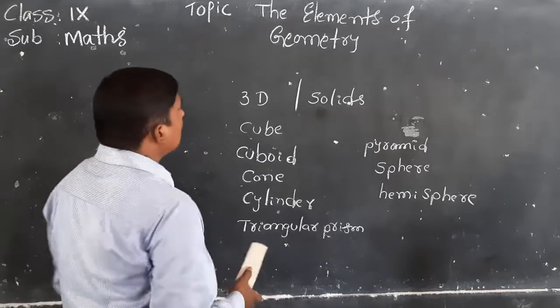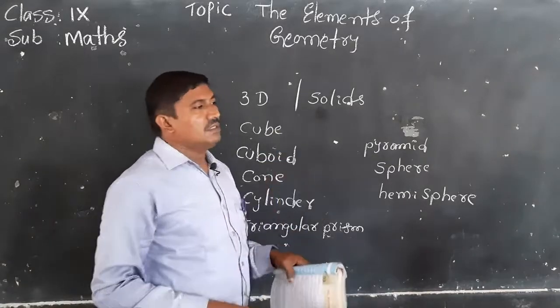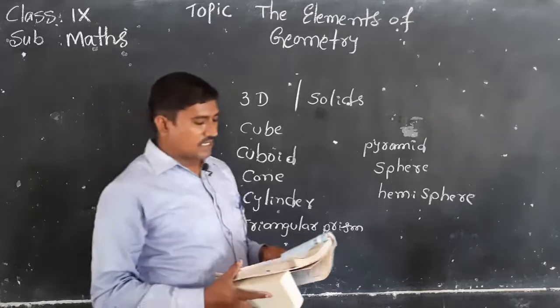Today we are discussing the introduction.